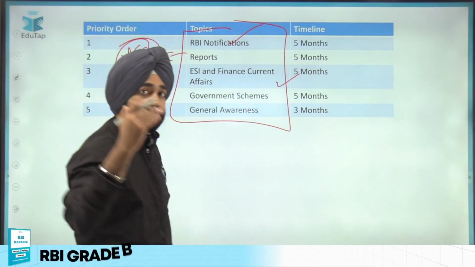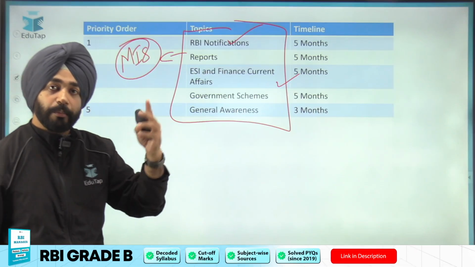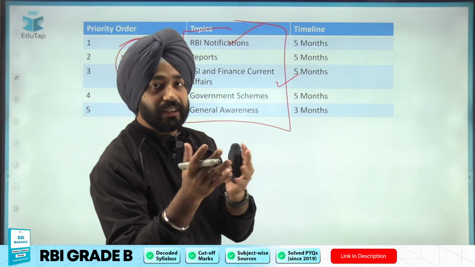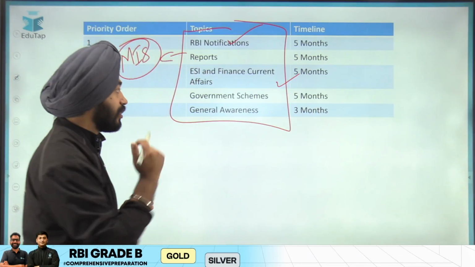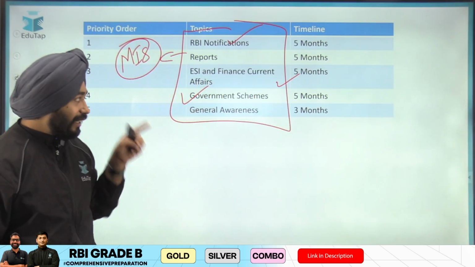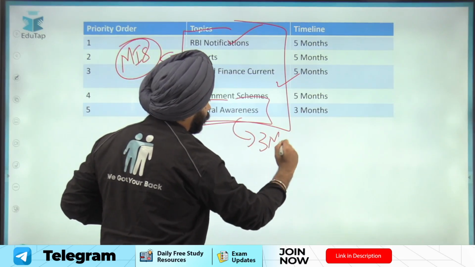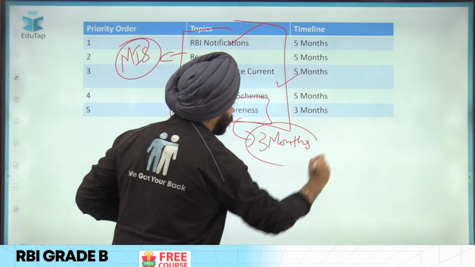Then ESI and Finance Current Affairs should be next. When you go with the remaining part of current affairs, go with ESI and Finance Current Affairs first priority, because you have seen around 15 questions are from ESI and Finance Current Affairs. Then priority should be given to government schemes. And at last, with regard to general awareness, I would say guys, the last 3 months would be enough.